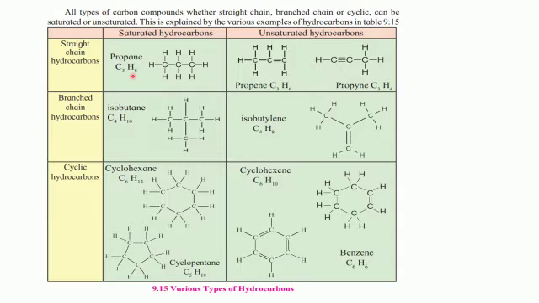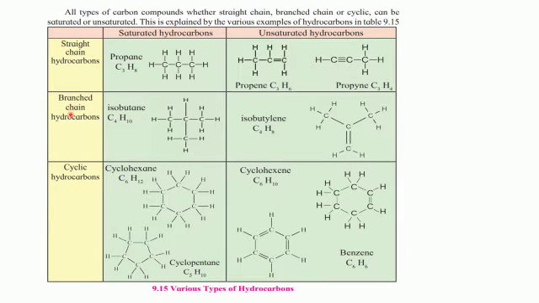If you see the number of hydrogen atoms, you find that in propane it is H8, here it is H6, and here it is H4. So propene has 2 hydrogen less as compared to propane, whereas propyne has 4 hydrogen less as compared to propane. So this is found for any other alkane, alkene and alkyne.